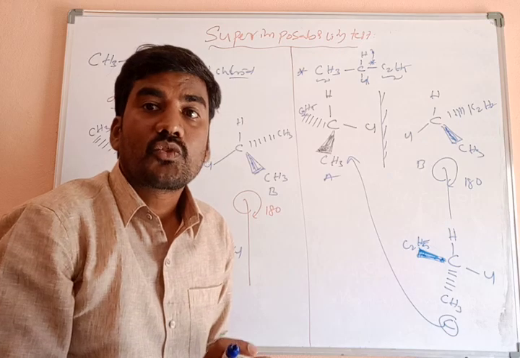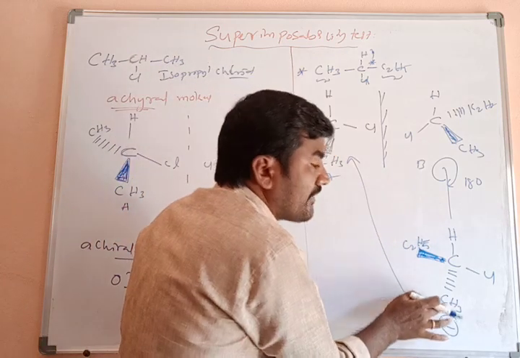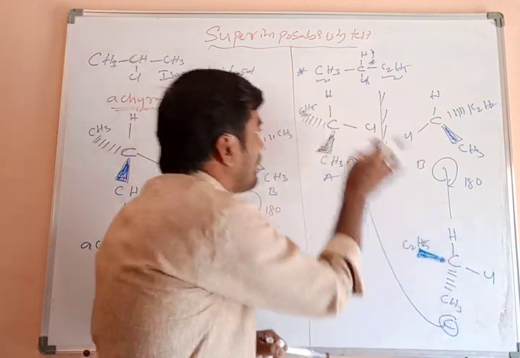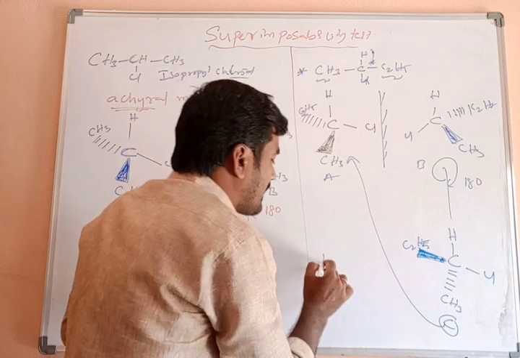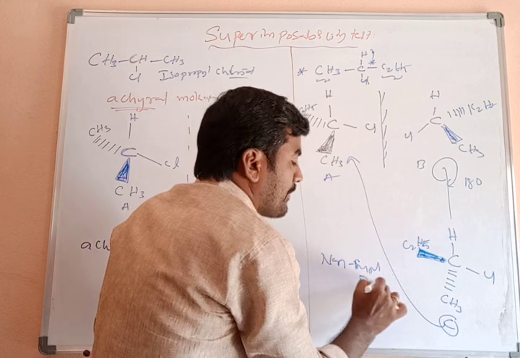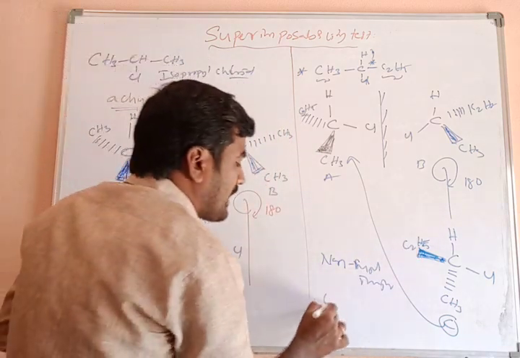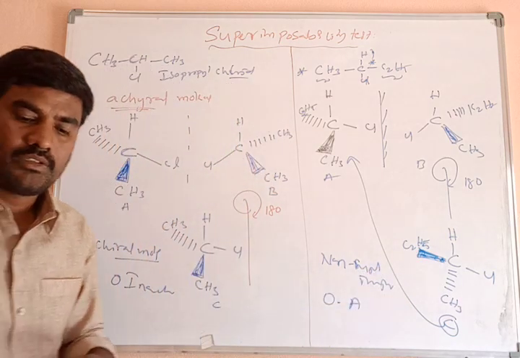Both are not superimposable. Now this ethyl is covered with CH3, meaning not superimposable. Now CH3 is present on the wedge bond, and in the wedge bond, the ethyl group is there. Both are non-superimposable. So it is a non-superimposable mirror image. So it is optically active. Clear?